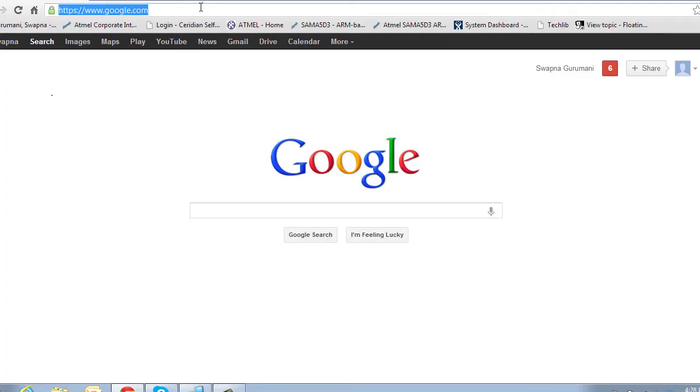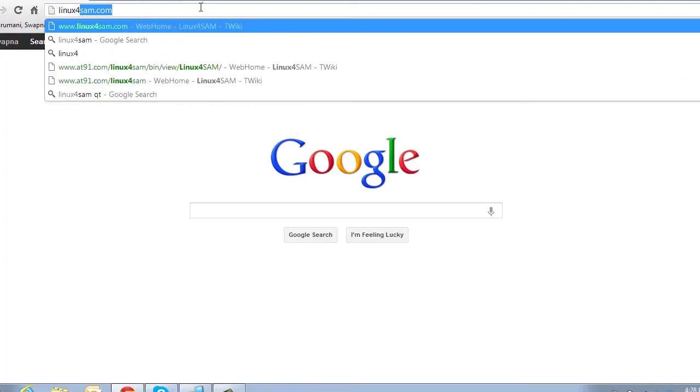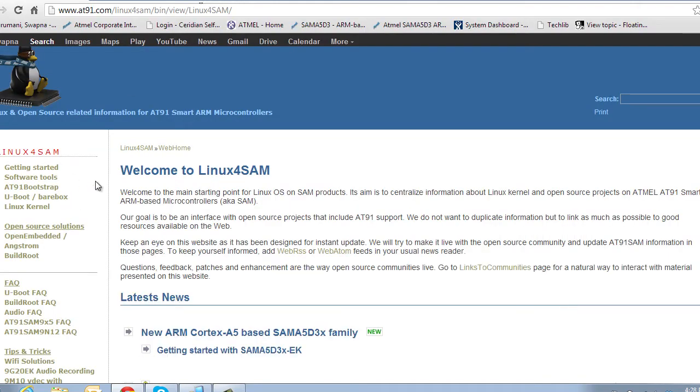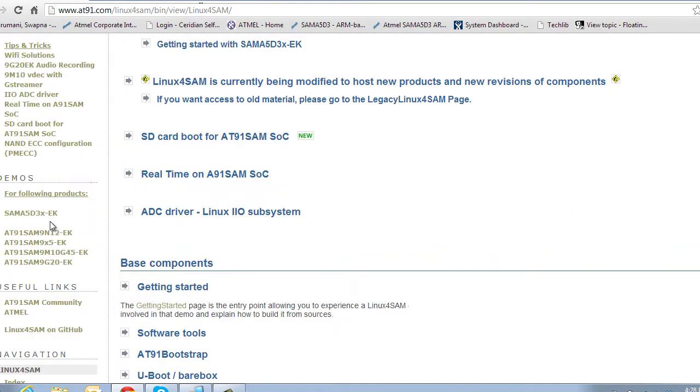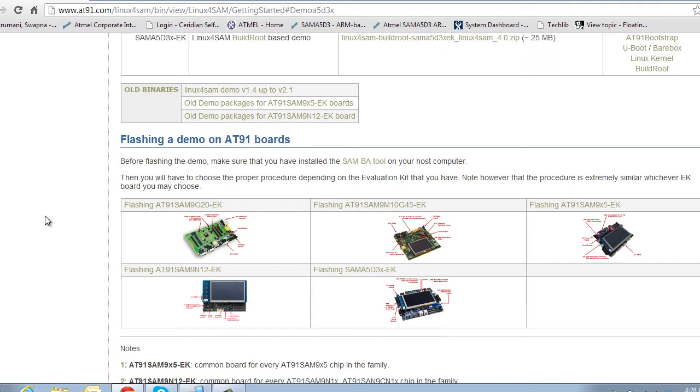But first, let me show you how to get the demo package from Atmel's website. Go to Linux for SAM webpage and scroll down till you find the collection of demo packages and click on SAMA5D3 EK, and the zip file is the demo package.